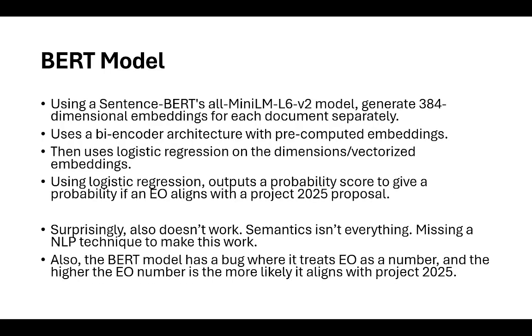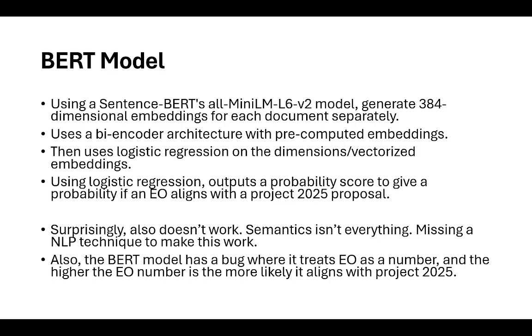The next model is BERT. BERT makes more sense because it now actually captures the semantics. However, there is a problem with using just semantics to see if two documents are similar. So if two documents have similar semantics, have similar meaning, that kind of tells you if they support each other, but not really. And I'll go into a reason why.